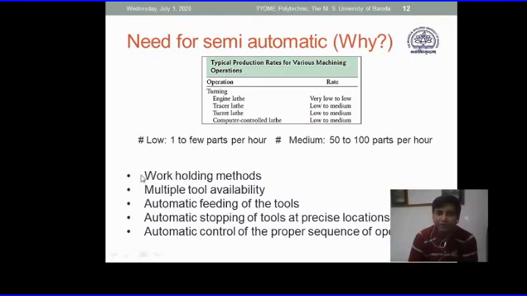So what we have done is improve work holding methods, provide multiple tool availability, automatic feed for tools, automatic stop for tools, and automatic control for proper sequence, to convert our conventional lathe to a semi-automatic machine,